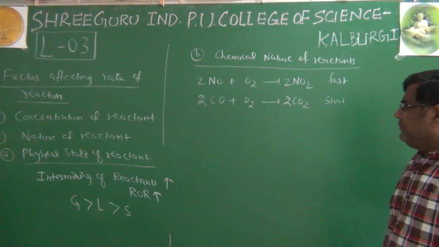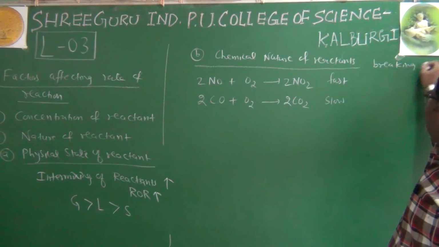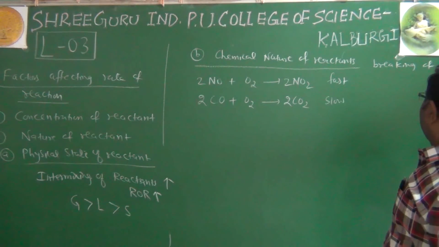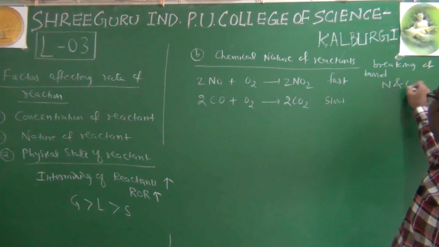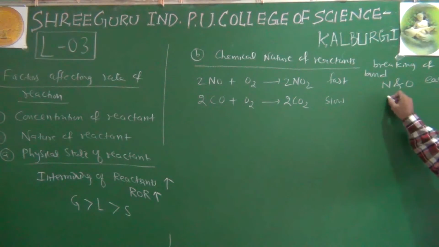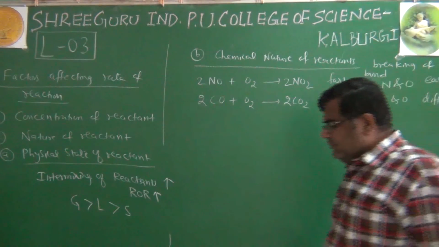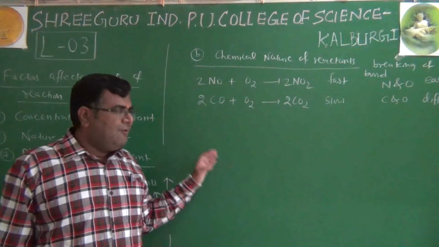slower, because the breaking of the covalent bond between nitrogen and oxygen is easier, and between carbon and oxygen is difficult, depending on electronegativity, depending on size.